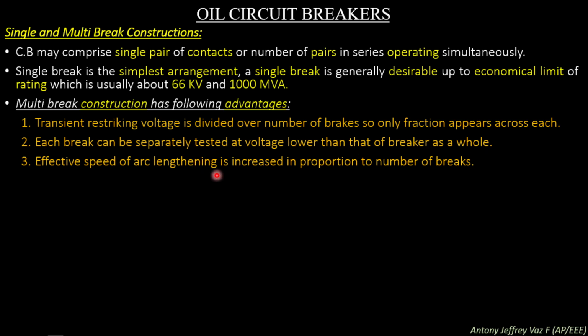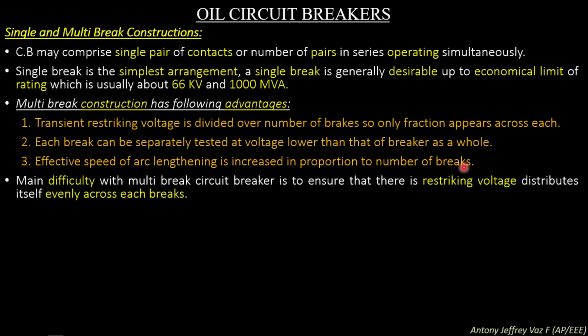Effective speed of arc length is increased in proportion to the number of breaks. In case of a single break circuit breaker, only a single moving contact is present, and so the length of the break cannot be increased. In the case of multi-break, several contacts are there, so the lengthening will be more than with single break contacts.